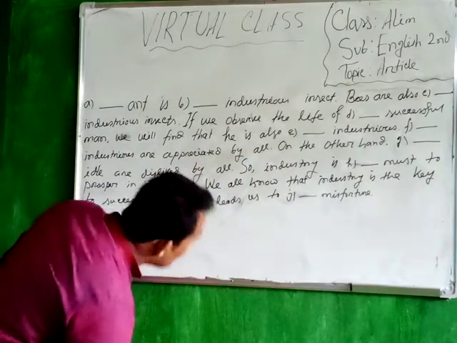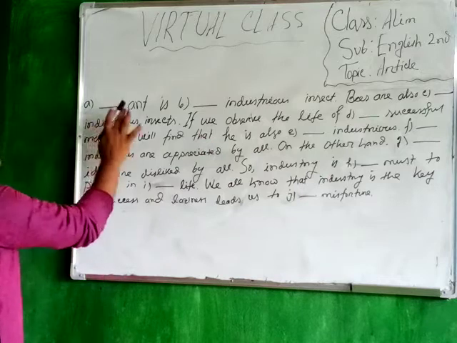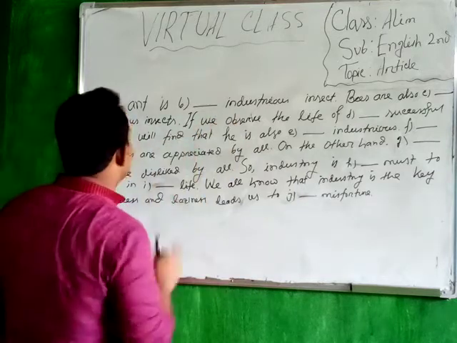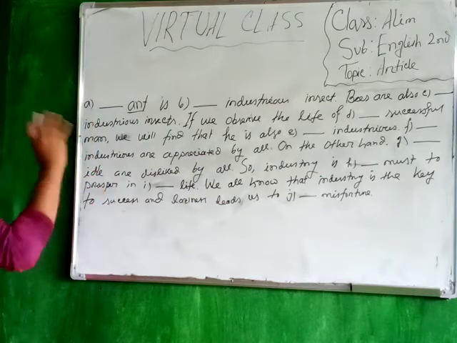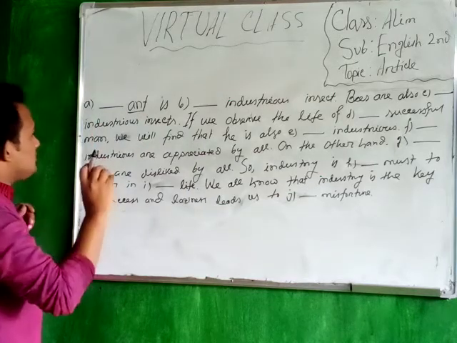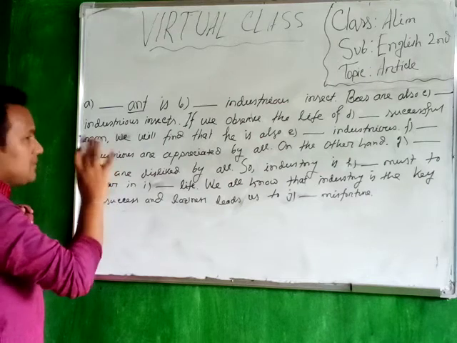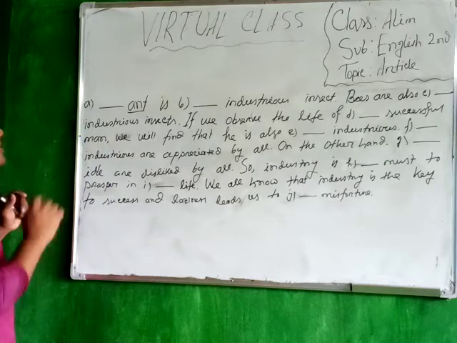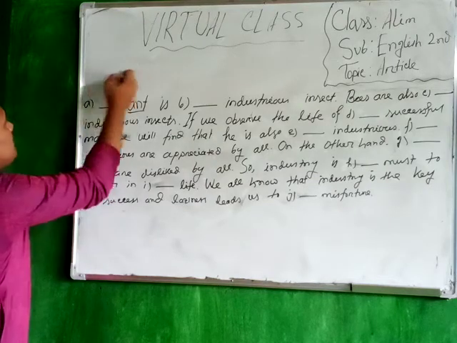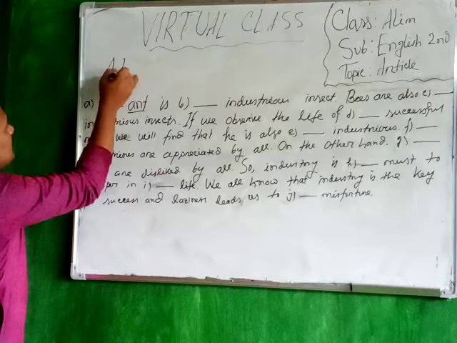So come to our discussion. You can see that, dash, and his dash industrious insect. Before putting an article, you have to find out the sound of the given word. And this word starts with a vowel sound. You have to follow these steps in the working.